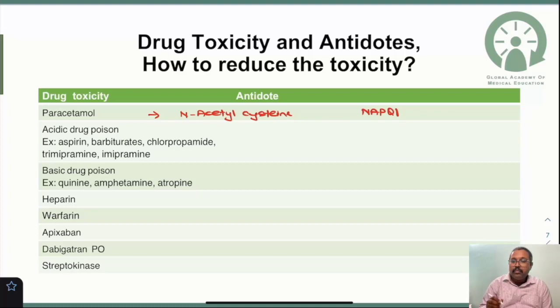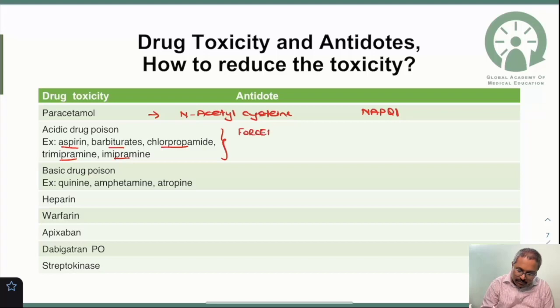So what about in case of the acidic drug poisoning? There are some acidic drug poisonings, which can be caused by weak acidic drugs like aspirin, barbiturates, chlorpropamide, trimipramine and imipramine. So in case of acidic drug poisoning, what you need to do is go for forced alkaline diuresis.